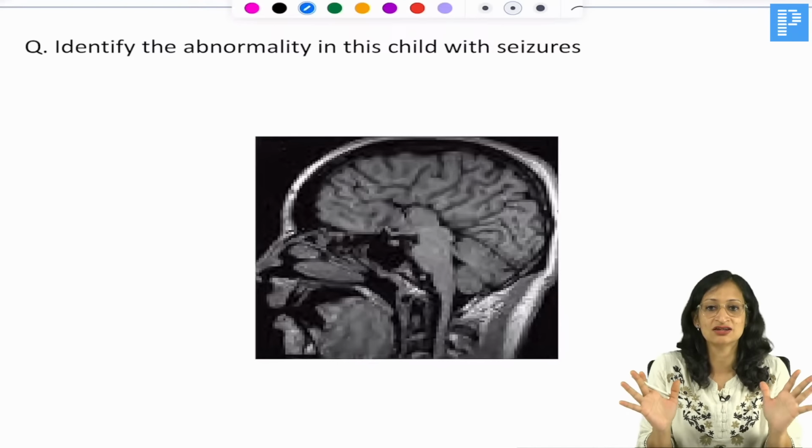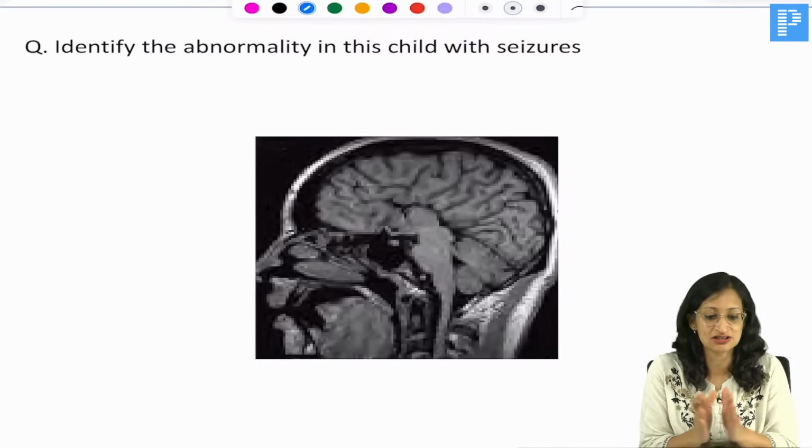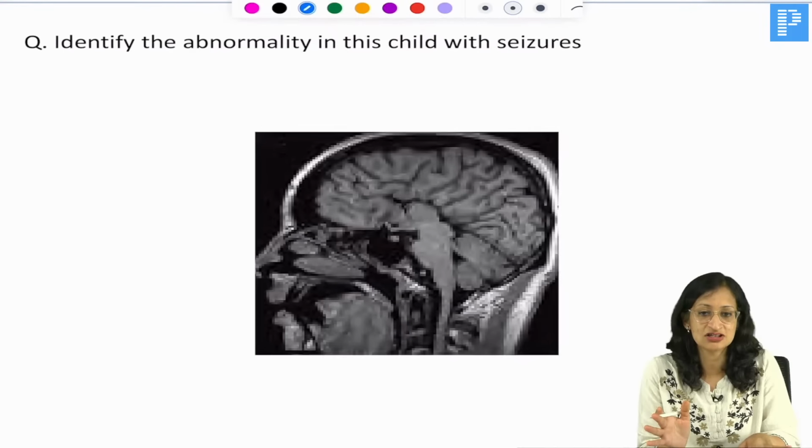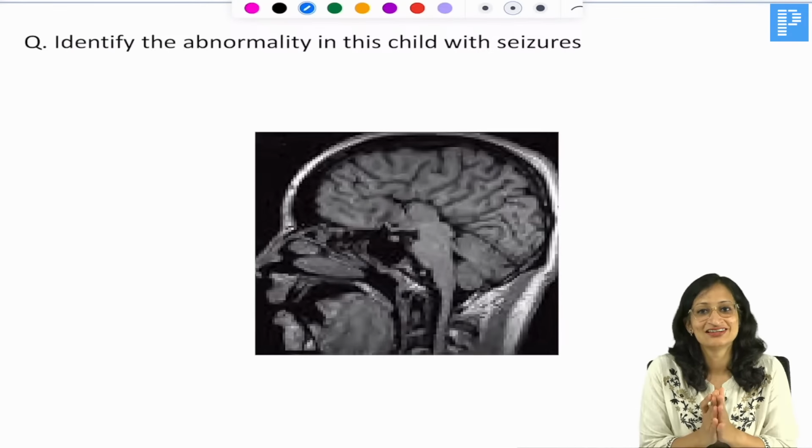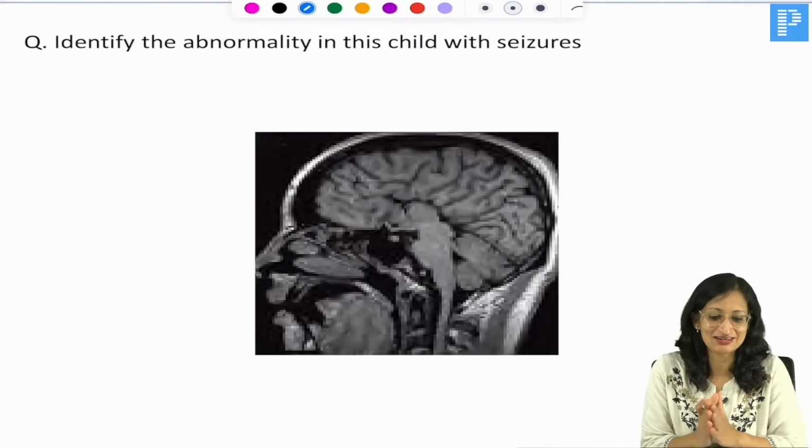What is this abnormality in a child with seizures? This is an MRI, sagittal view. Can you notice any abnormality? This child has presented with recurrent seizures. Who can tell me? Can you see any abnormality here? Come on, waiting for your reply.